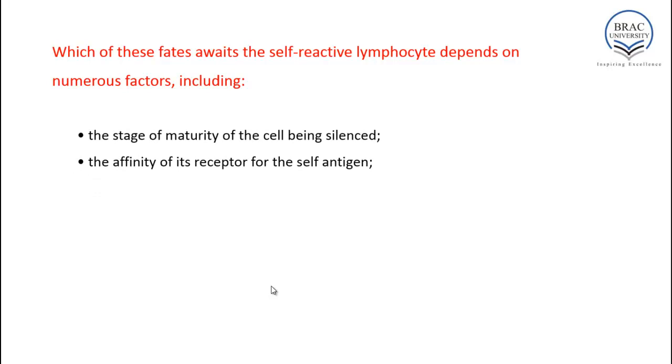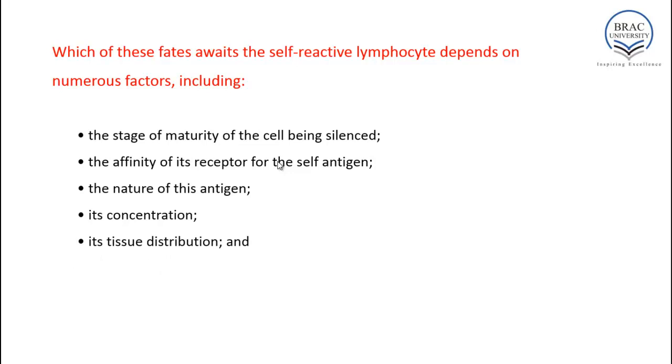So which of these fates awaits the self-reactive lymphocytes depends on numerous factors, including the stage of maturity of the cell being silenced, the affinity of its receptor for self-antigen. That means if the affinity is strong, then it will most likely induce a cellular immunological response. But if the affinity is low, then it is most likely to induce tolerance. The nature of these antigens, its concentration, its tissue distribution, and finally its pattern of expression.